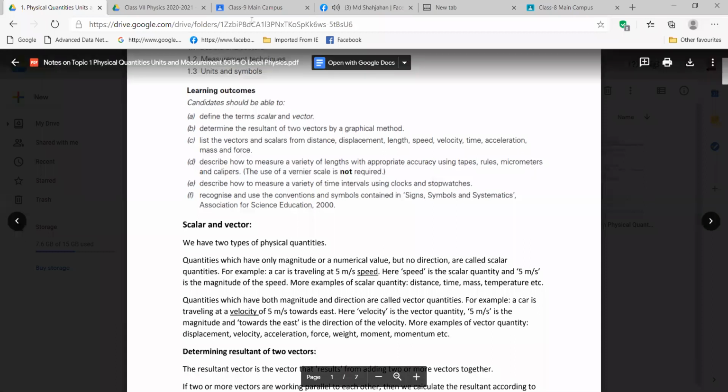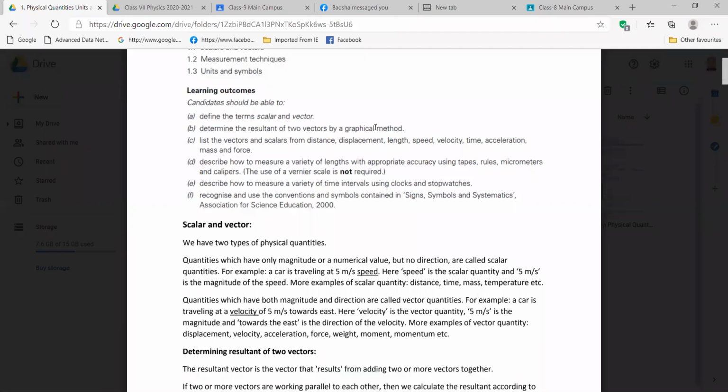Sir, I sent you the homework in your message. Okay, I will check. Please follow the Google Classroom instruction. There I gave one email address. Please send it to me through the email address. That will be better. That is formal, right? Sir, we can submit on the Google Classroom app. There's an option. Yeah, if you can use that one, fine.